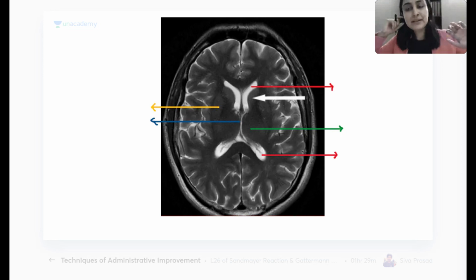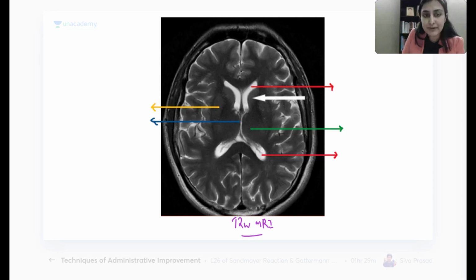Before that, tell me, what is this sequence? What is this investigation? What is the sequence? MRI T2, yes. So this is our water is white and we have the bone which is black. So we are all agreeing on the same page that this is a T2 weighted MRI. Yes, all of us agree with this statement. Cool. So now let's understand the cross-sectional anatomy.